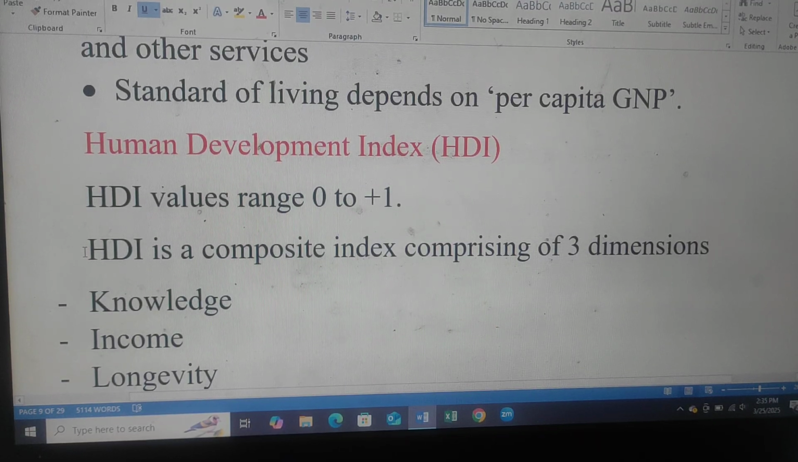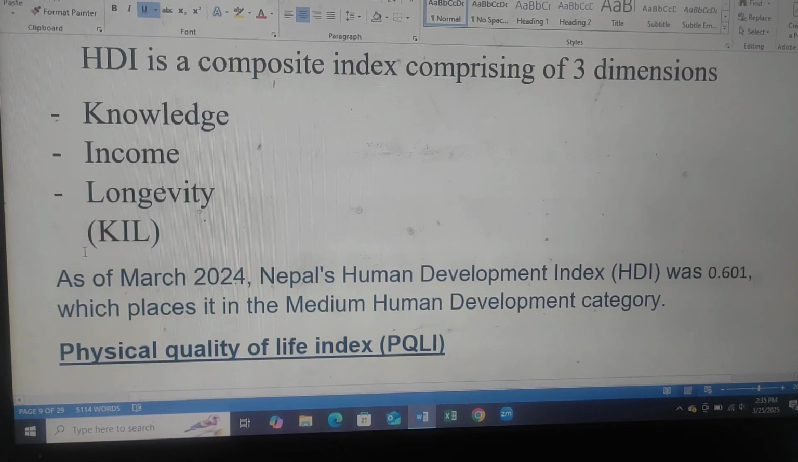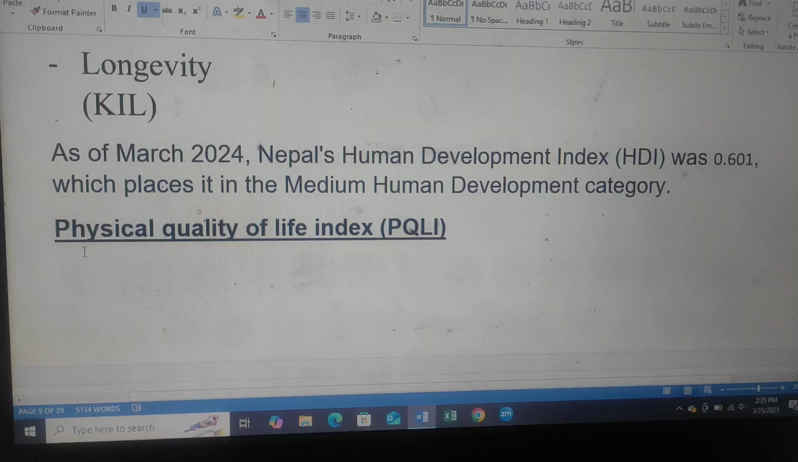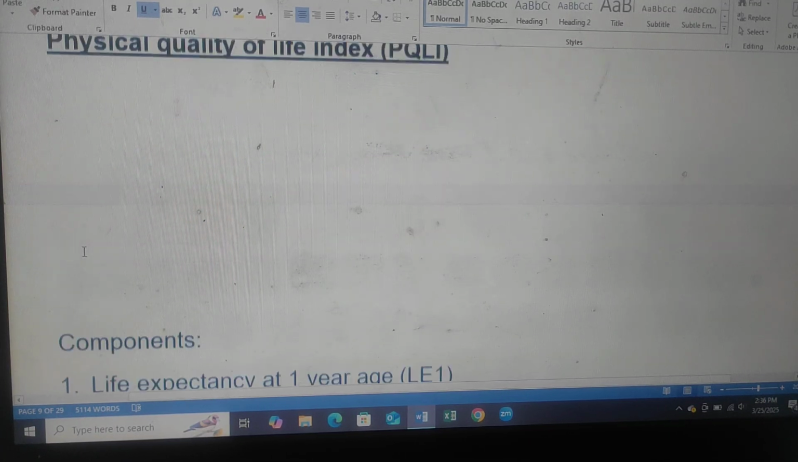Human Development Index. Human Development Index value range is 0 to +1. Human Development Index is a composite index comprising 3 dimensions: knowledge, income, longevity. In short, we can say KIL: knowledge, income and longevity. As of March 2024, Nepal's Human Development Index HDI was 0.601, which placed it in the medium human development category.